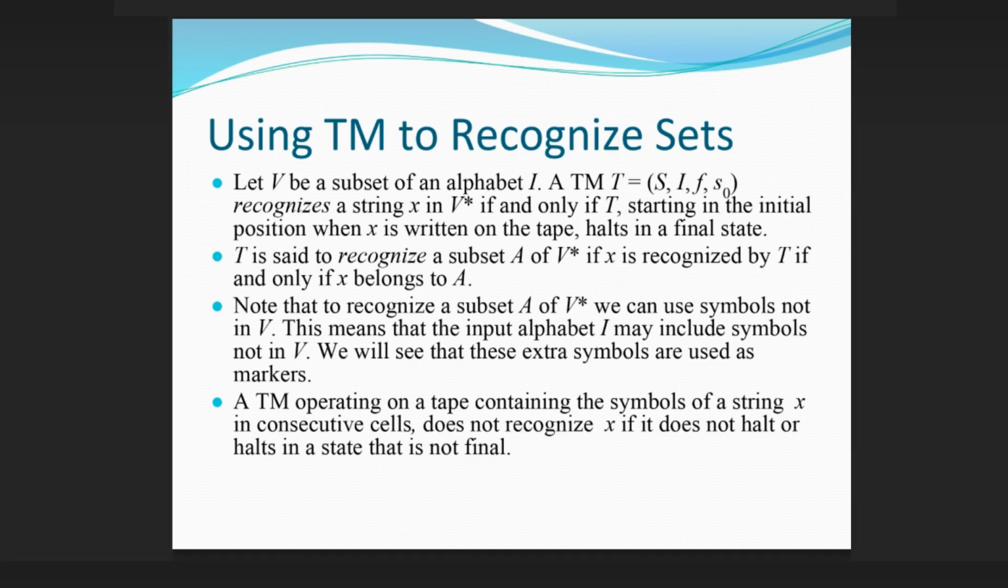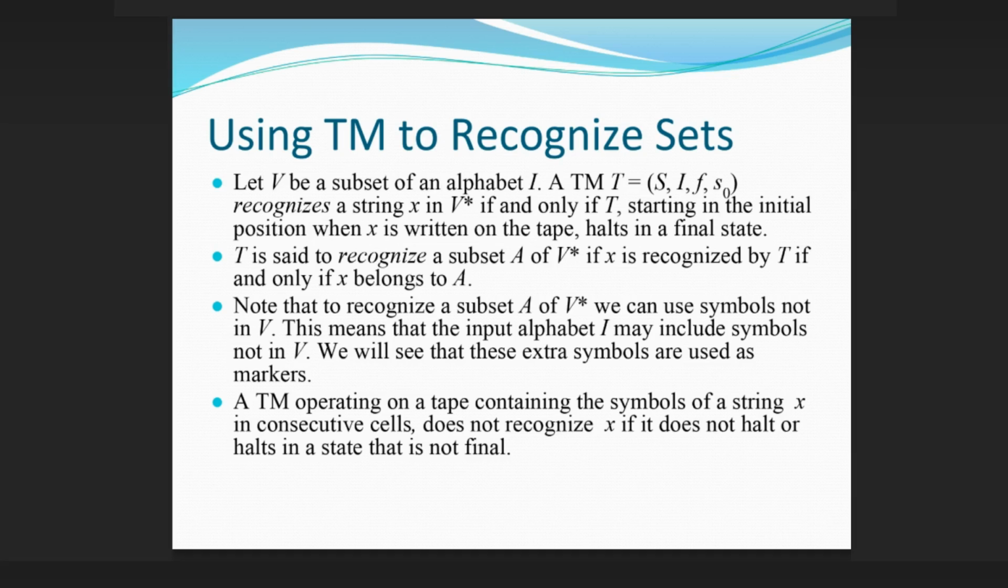Using TMs to recognize sets, let V be a subset of an alphabet I. Let T = (S, I, f, s0). T recognizes a string x in V* if and only if T, starting in the initial position when x is written on the tape, halts in a final state. T is said to recognize a subset A of V* if x is recognized by T if and only if x belongs to A.